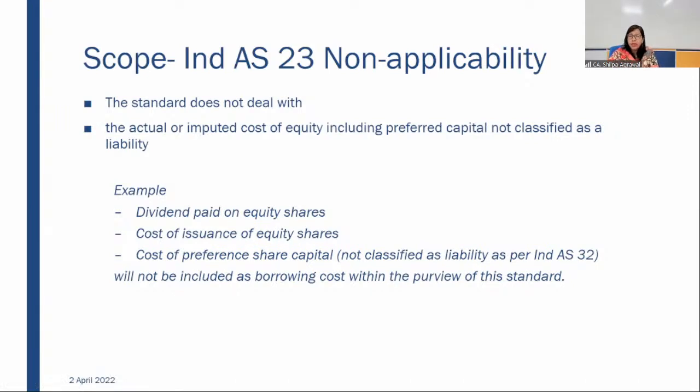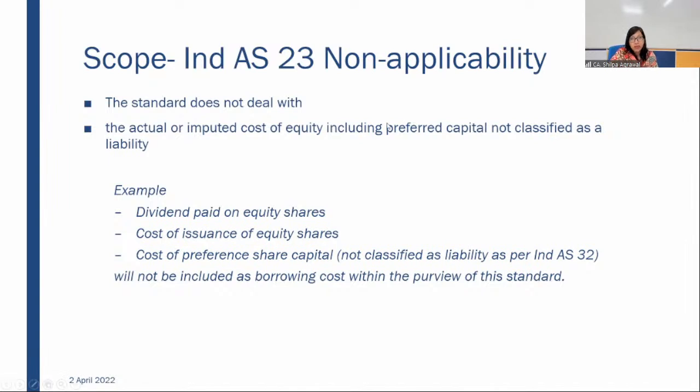In Ind AS 23, certain expenses, certain borrowing costs, or certain assets have been scoped out, on which this standard will not be applicable. First, the borrowing cost which will not be applicable is the actual or imputed cost of equity, including preferred capital not classified as liability.